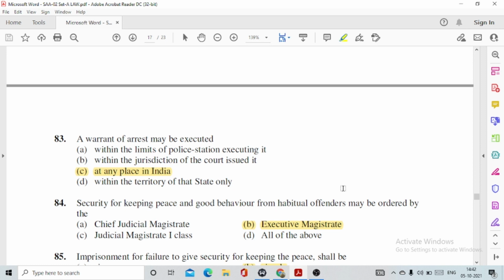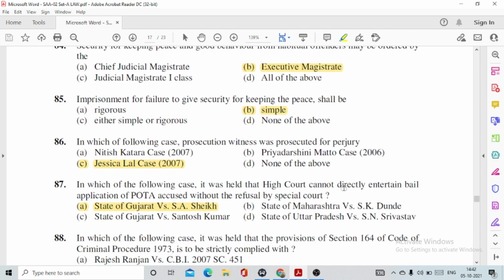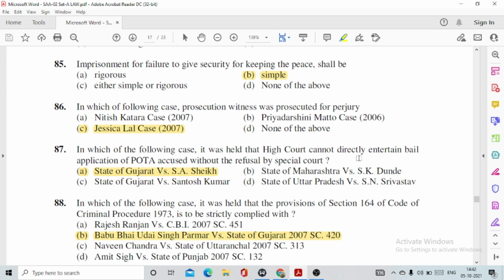84, security for keeping peace and good behavior from habitual offenders may be ordered by the option number B, executive magistrate. 85, imprisonment for failure to give security for keeping the peace shall be option number B, simple. Question number 86, in which of the following case prosecution witness was prosecuted for perjury? This option number C is Jessica Lal case.